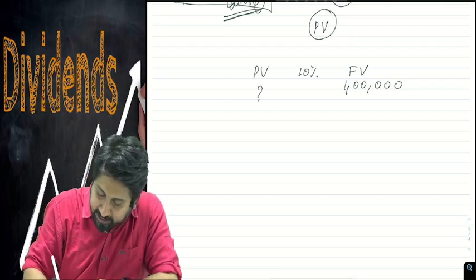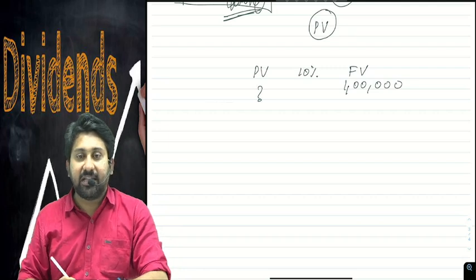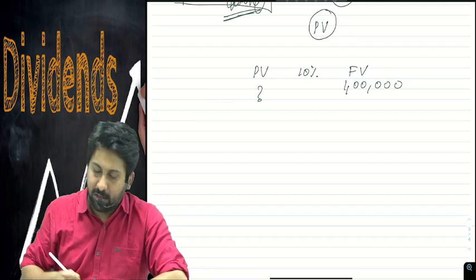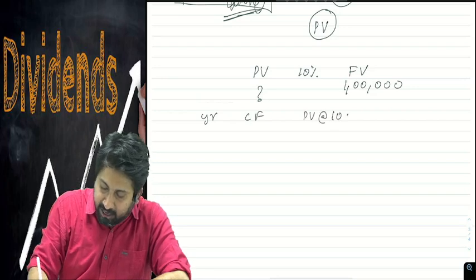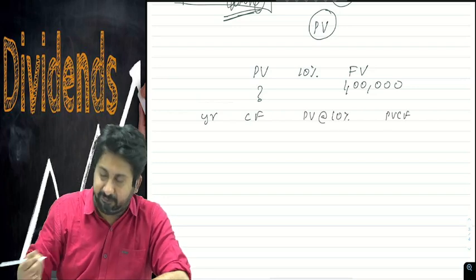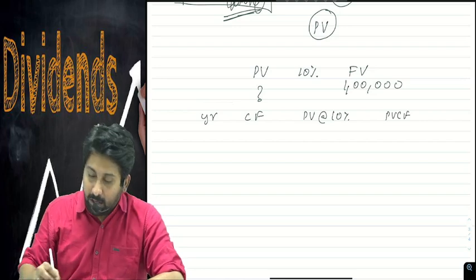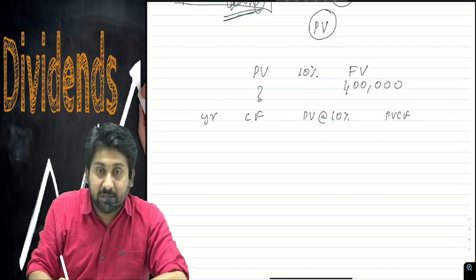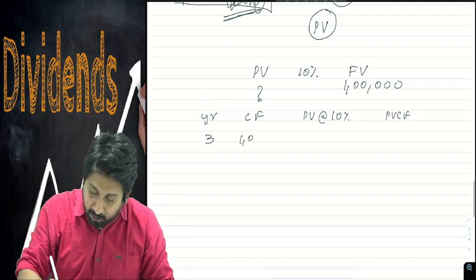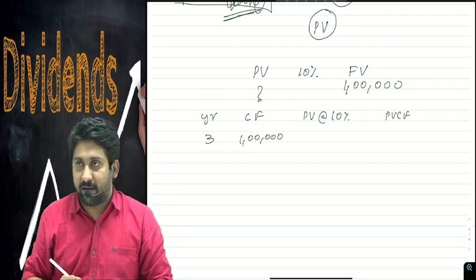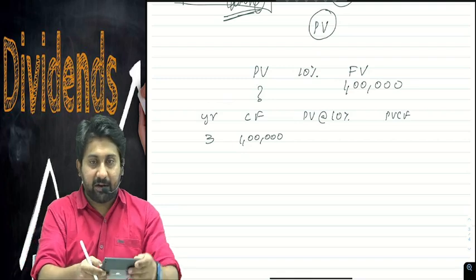How much present value do I need to invest such that my future value is 1 lakh? So in an easy way I will tell, year, cash flow, PV at the rate of 10%, PVCF. Okay, I want to receive how much? After 3 years I want to receive 1 lakh. So I will calculate the PV factors at 10% rate.